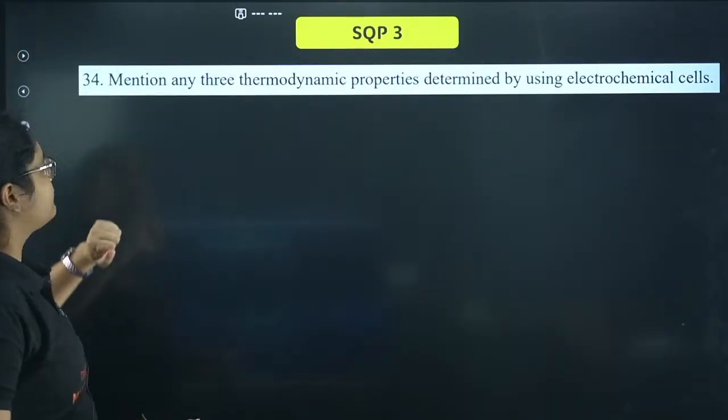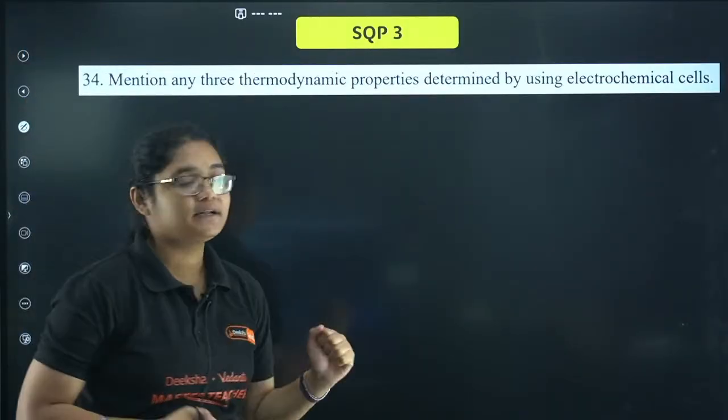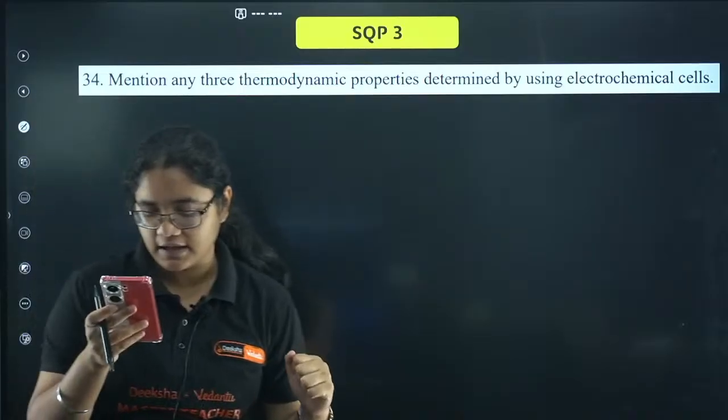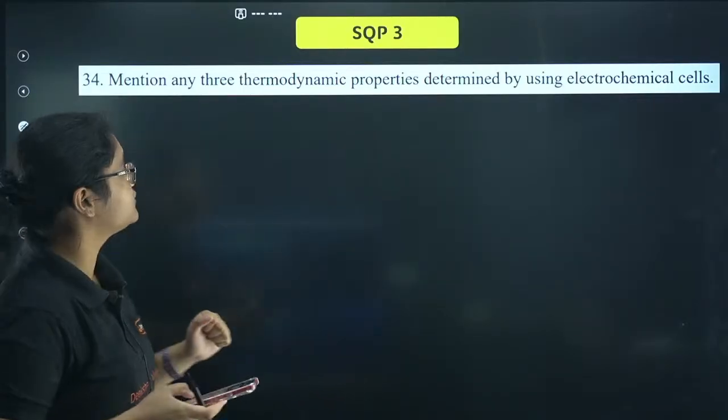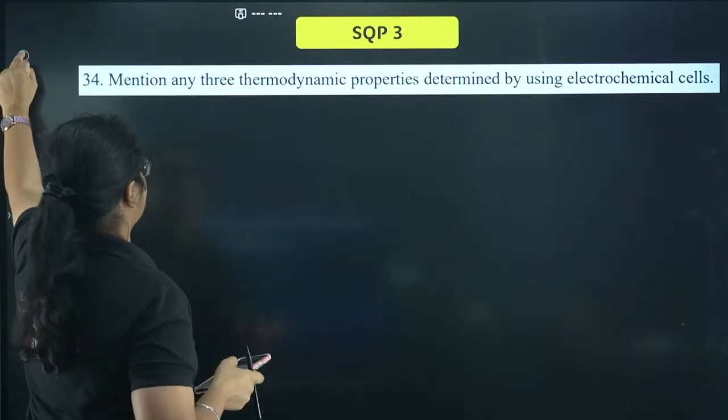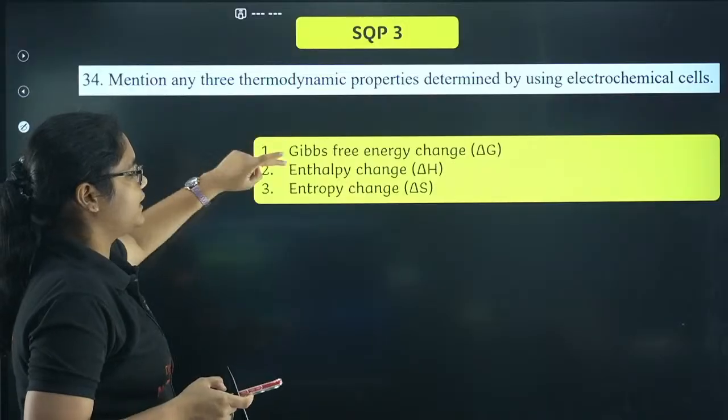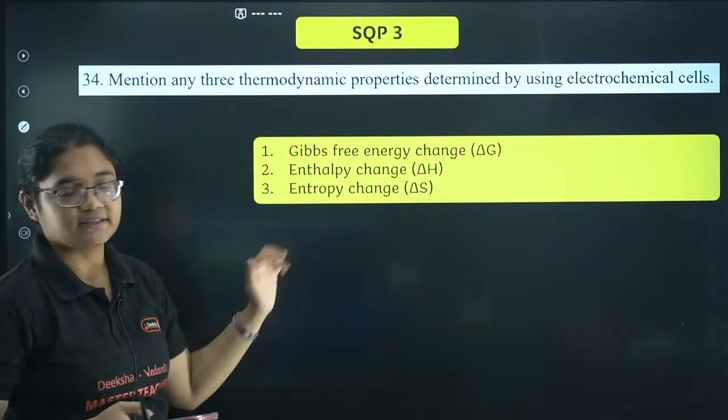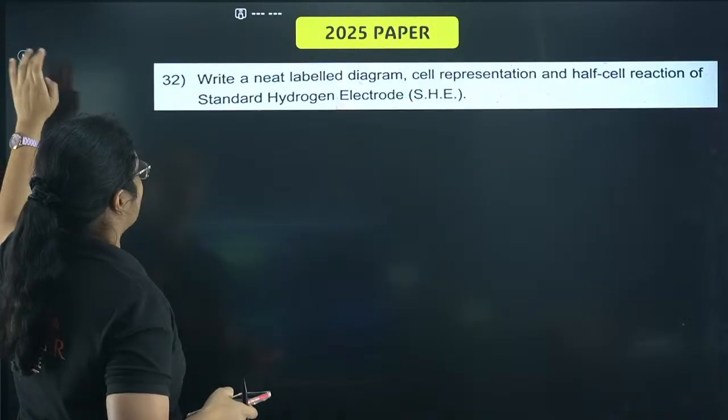Next we have: mention any 3 thermodynamic properties that can be determined using electrochemical cells. So here we have Gibbs free energy, enthalpy change and entropy change. These are the 3 thermodynamic quantities.